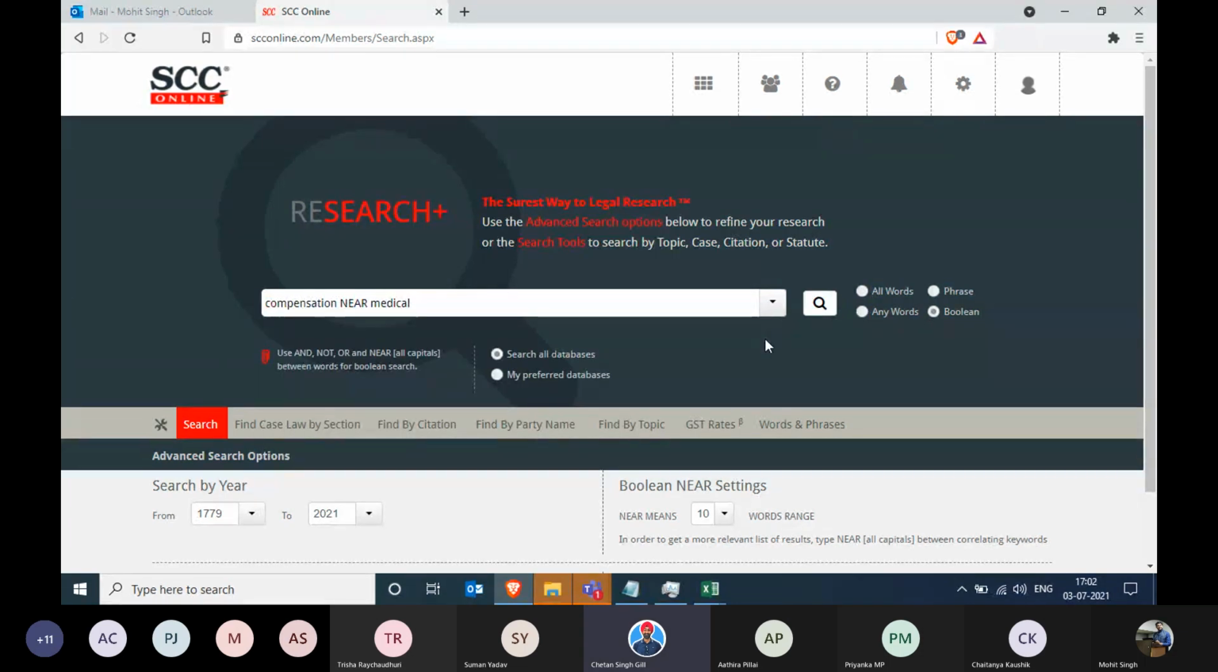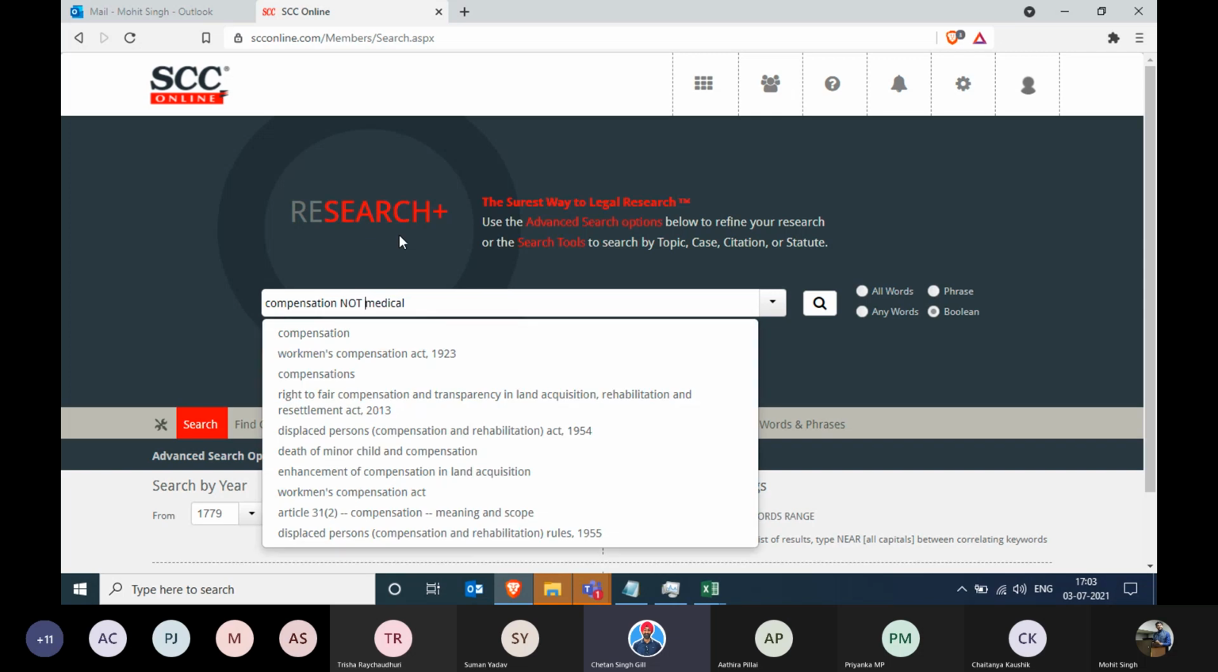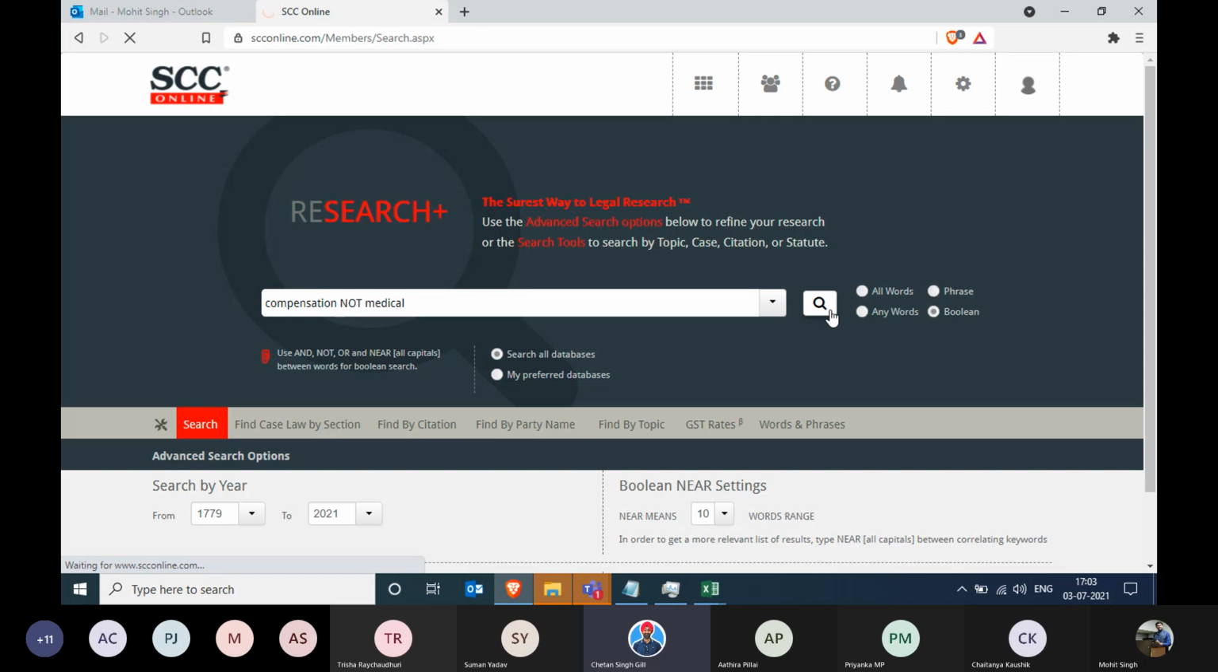Now, this time I do not want the cases of compensation arising out of medical. Rather, I don't want medical to be discussed at all in the results. So simply what it means is that I want the cases of compensation, but not related to medical. So for what you don't want, you just remove the word near and replace it with the word not and start search. It will give you all the results of compensation where the word medical is not coming at all.